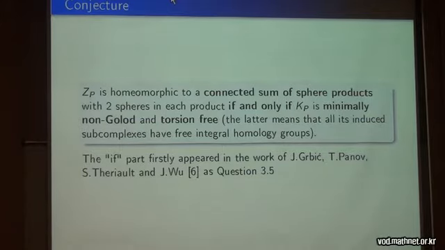For example, in the case of Golod complex, if K is a minimal triangulation of RP2, then K is Golod. But Z_K is not a wedge of spheres. It's a wedge of spheres and wedge with suspension on RP2, so it has torsion. The "if" part firstly appeared in their work as question 3.5.